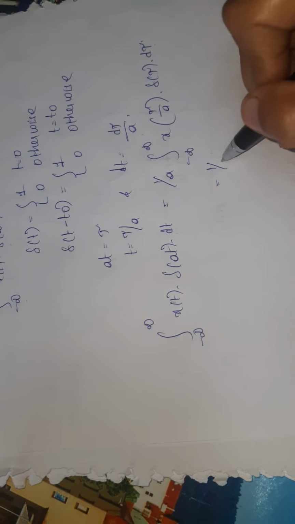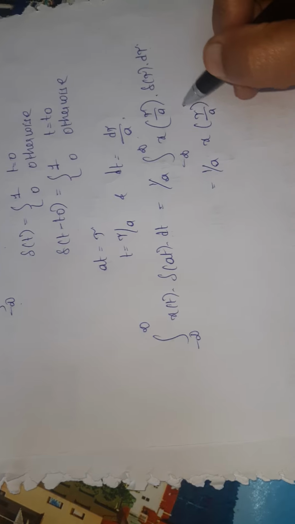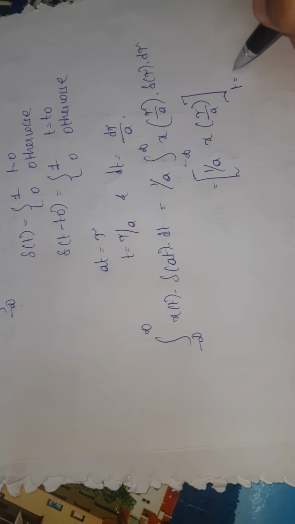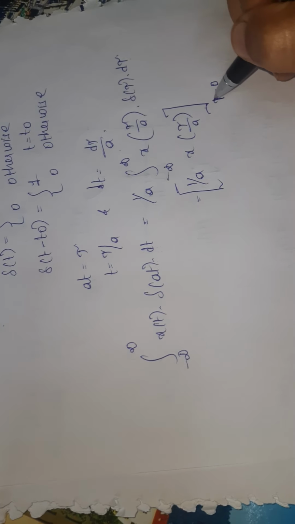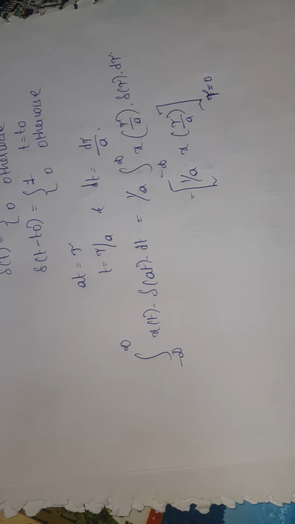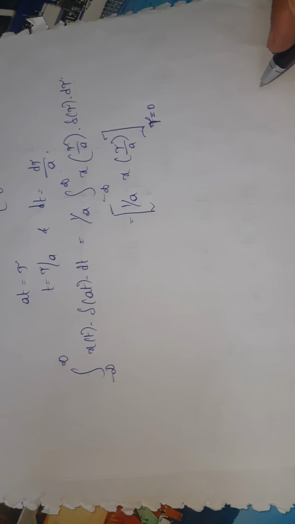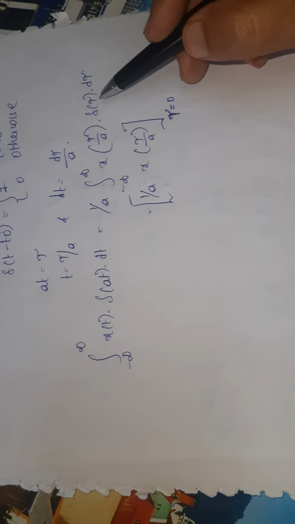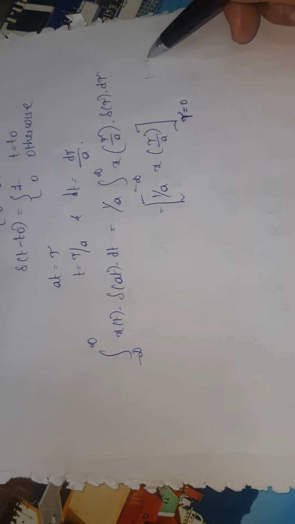This is d tau and this is 1 by a. Now it is 1 by a x of tau by a, I am writing tau equal to 0. Right? Delta of t exists only at t equal to 0.